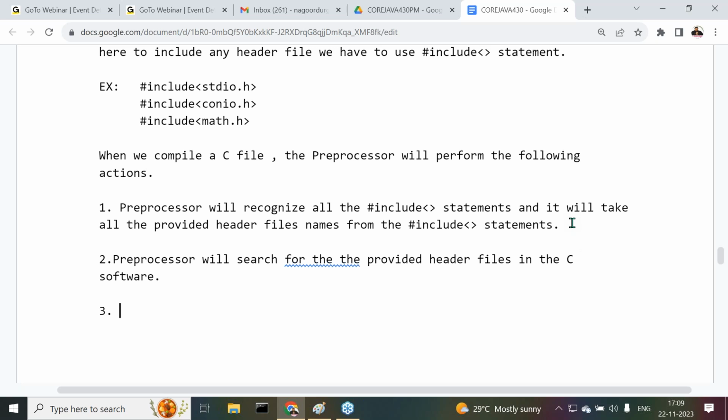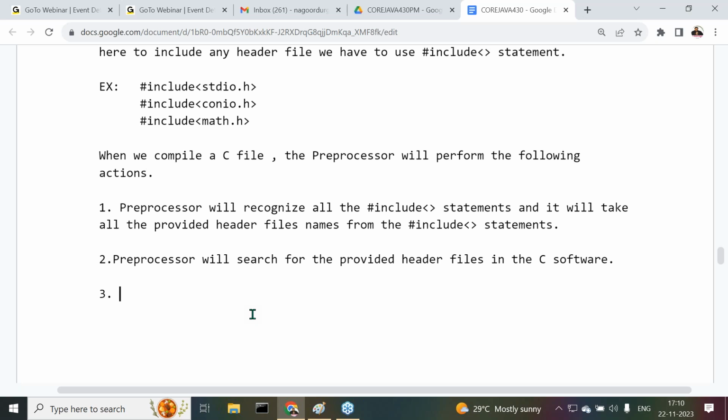Okay, fine, the search is completed. Now tell me, if the provided header files exist in the C software, then the preprocessor will directly load that header file content to the memory.